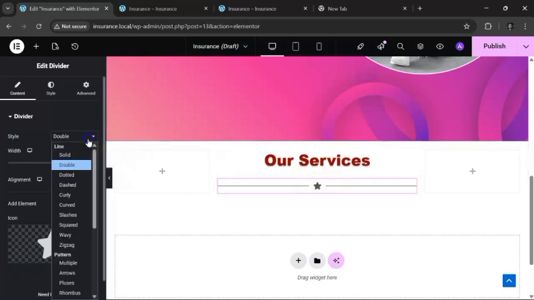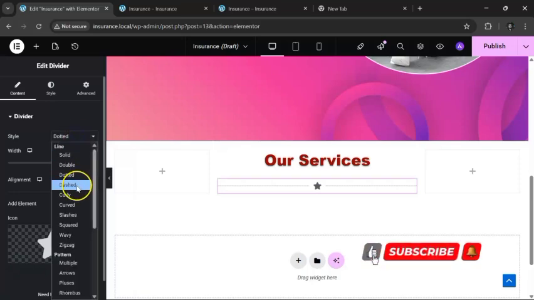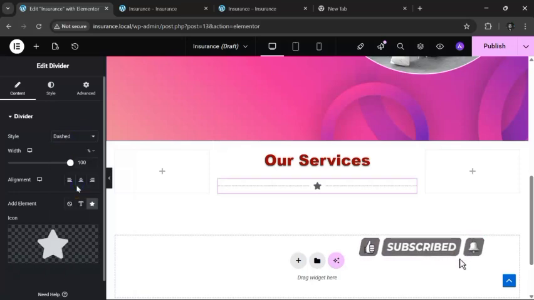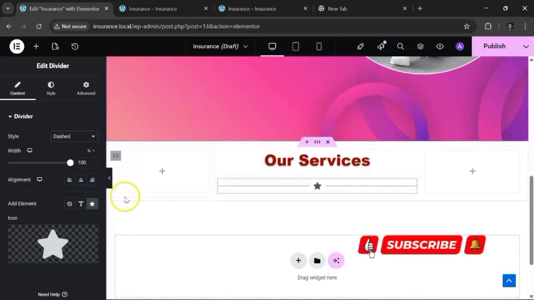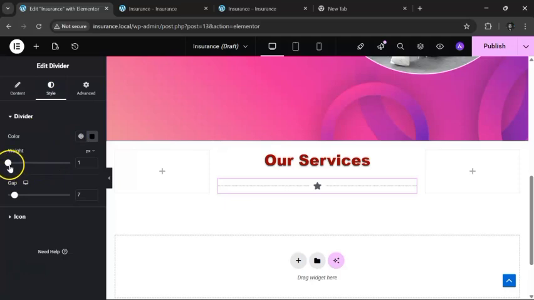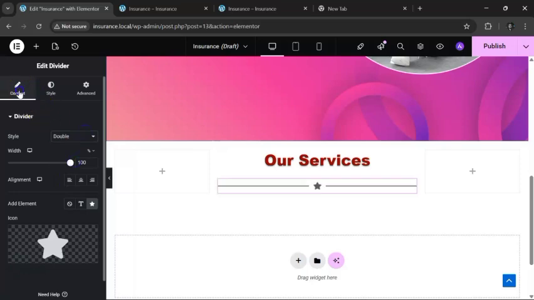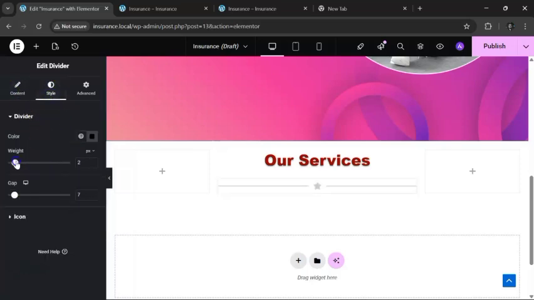What is doubled? Let's see, dotted or dashed. Trying to check which makes more sense. To see the width. Yeah, and use the double. Kind of adjust the width here. Sorry. Just go to style and say. This already looks amazing, just amazing. So I'm gonna leave it this way.